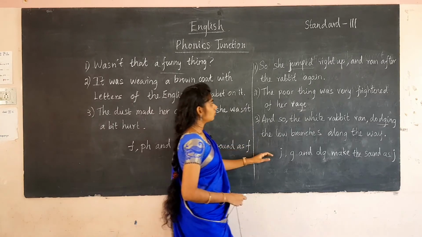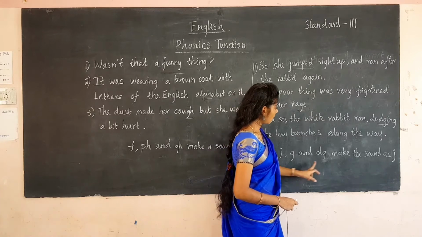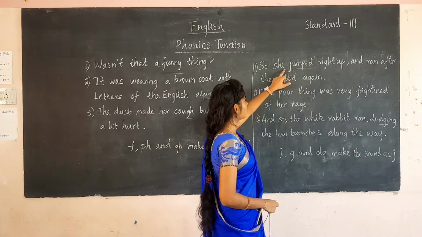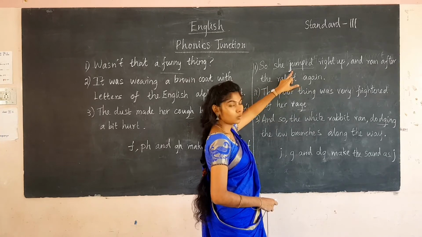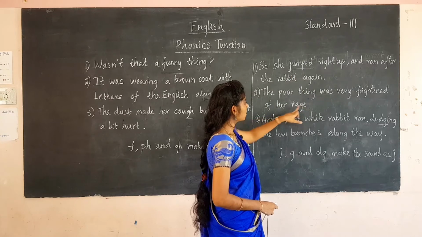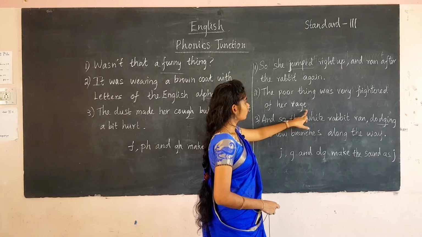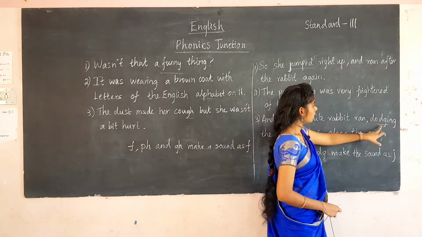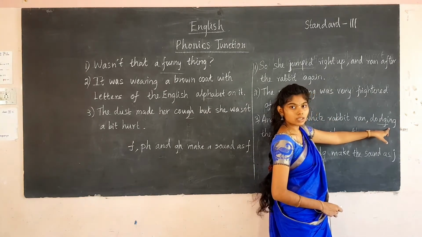And here we have seen J, G and DG make the sound as J. So here the examples are jumped. J makes the sound as J and jumped, jumped. Here rage. So rage, GE also makes the sound as J. And here dodging, DG makes the sound as J.